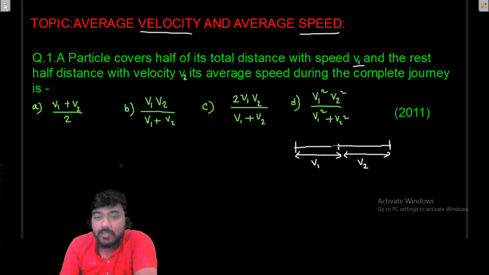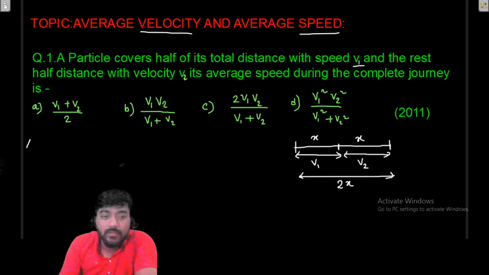As these two paths are equal, because each is one half, if this is x, then the other will also be x, or you can say x by 2. But instead of x by 2, let me take the whole path as 2x, so your calculation will be easy. So the whole path is 2x, half of the path is x and the rest half will be x.